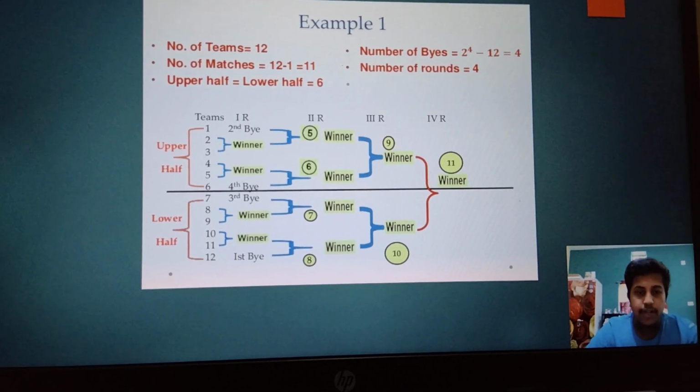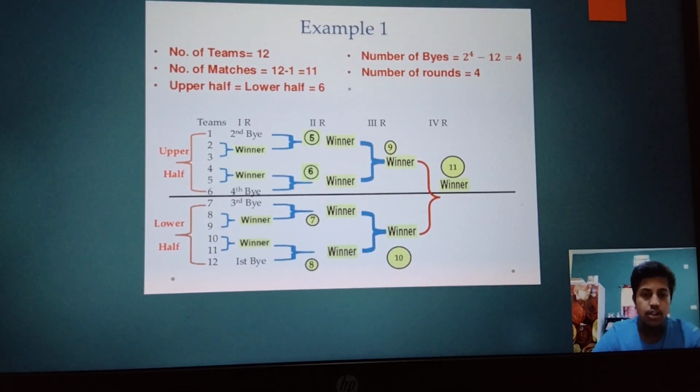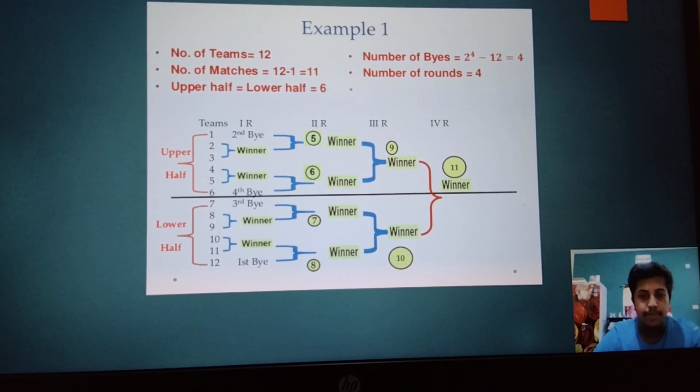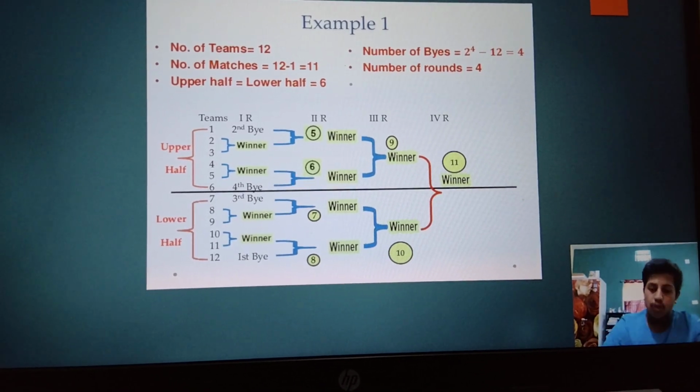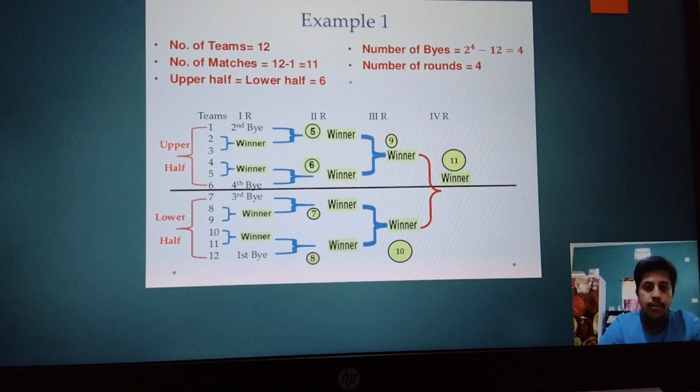Here see, the total number of teams is 12. Number of matches is 12 minus 1, 11, similar to what we have done before. Total number of byes is 4, so total rounds will be 4. Okay. Moving on to the next.